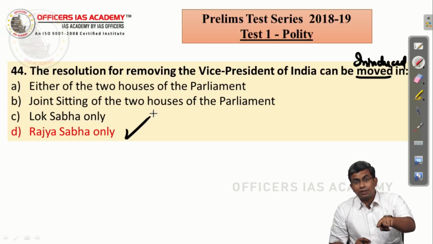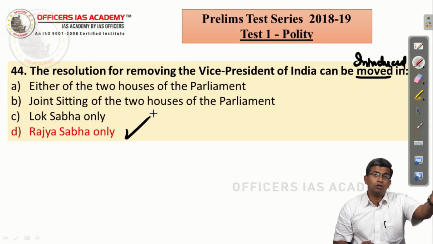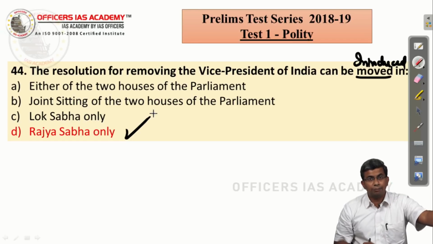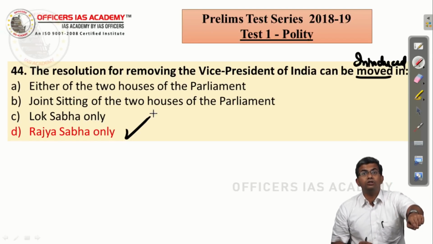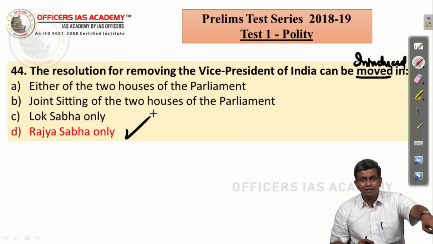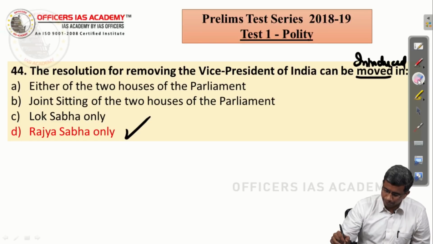But Vice President removal, who is the chairman of Rajya Sabha, can be introduced only in the Rajya Sabha, and it should have an effective majority, which is a majority of the then membership of the house in Rajya Sabha, and then it goes to the Lok Sabha, where it should again be agreed by a simple majority. But it cannot be introduced in the Lok Sabha. It cannot be introduced in a joint sitting. So the correct answer is D, which is Rajya Sabha.